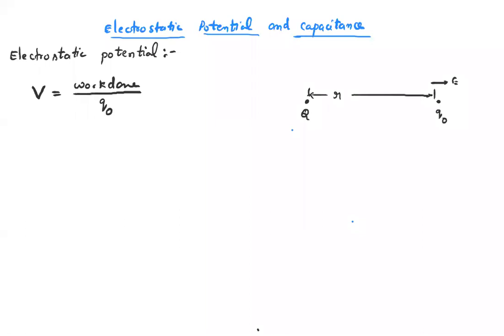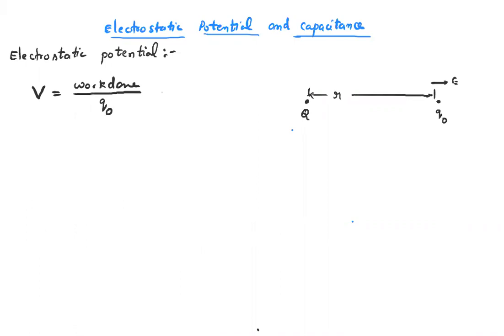The electrostatic potential at a point in an electric field is defined as the work done per unit positive test charge in bringing it from infinity to that point against the electric field.